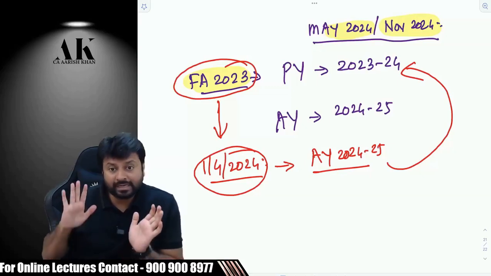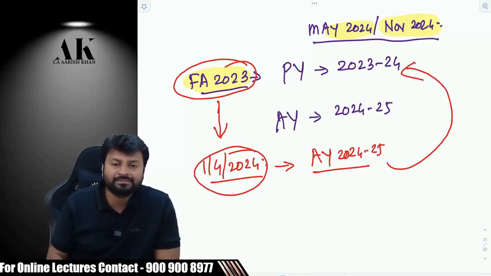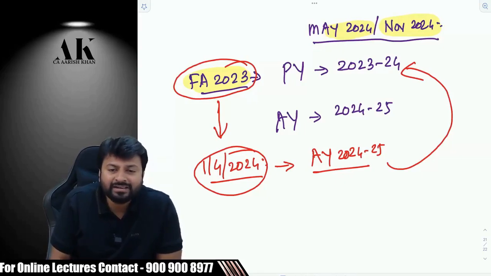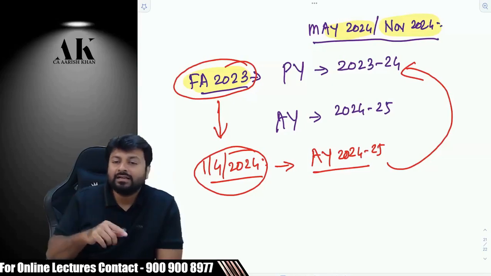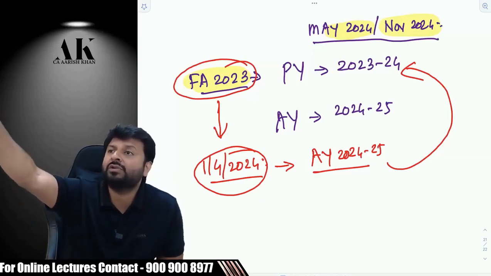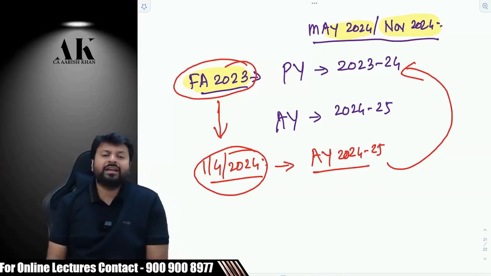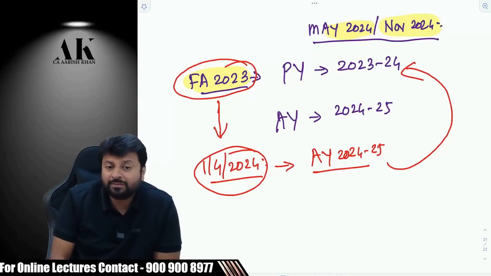There are two types of amendments. There are some amendments which have something to do with AY and PY, and there are some amendments which have nothing to do with AY, PY, like TDS amendments. TDS has nothing to do with AY, right? TDS activity happens when? In AY or in PY? Tax is deducted in PY only, right? So in that case, if the government says that this TDS section is applicable from 1st July 2023, then it is applicable from 1st July 2023 onwards only. Are you clear? Because that is a procedural section. So there are two types of provisions, amendments.